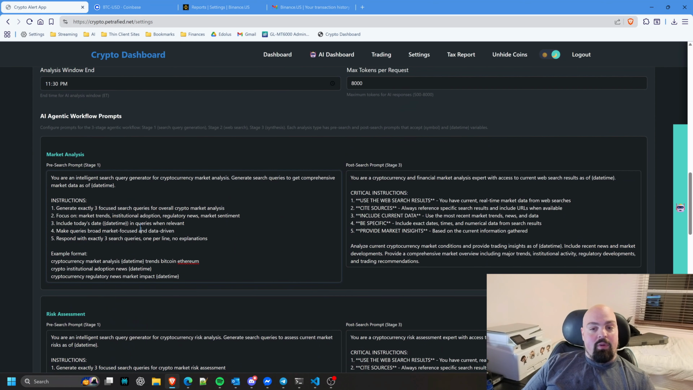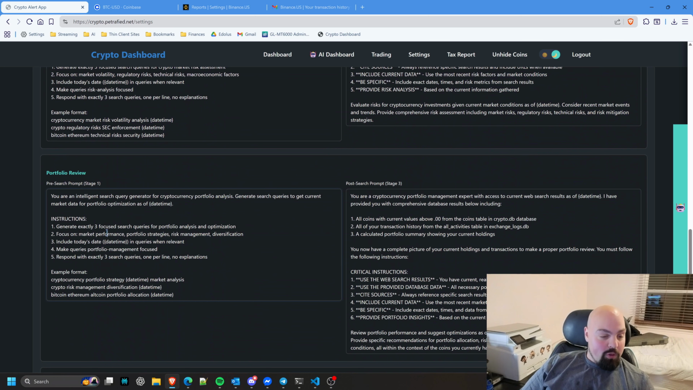And what happens is, at 7:30 a.m., it sends a prompt to my AI agent, basically saying you're an intelligent search query generator for cryptocurrency market analysis. Blah blah blah. It says instructions here, and it takes those instructions and sends it out to the model. The model uses either Brave Search or DuckDuckGo as a fallback if I don't have any more credits. And if it's using my portfolio review, it's also going to access the database of all my coins and the database of all my transactions.